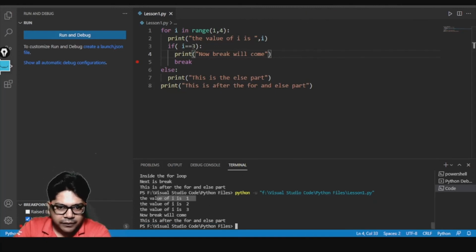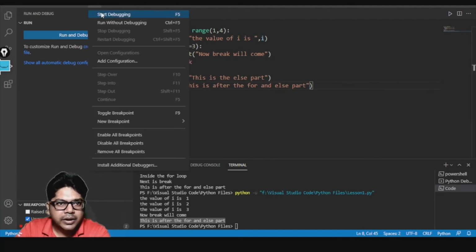Can you see the value of I is 1, the value of I is 2, the value of I is 3 it is giving, and now it is saying now break will come, and after that we are getting this is after the for and else part. It means what? It never went into this part. Let me show it to you with the code, with the debug.